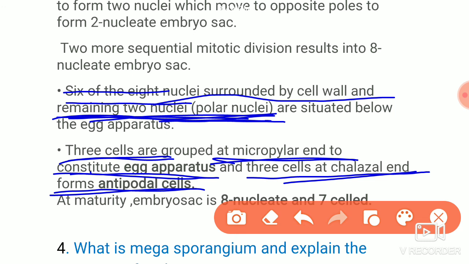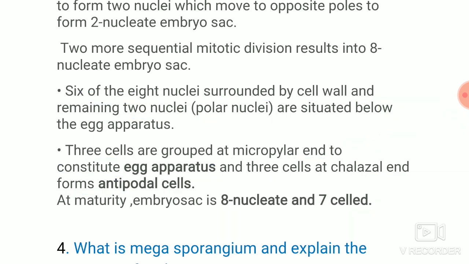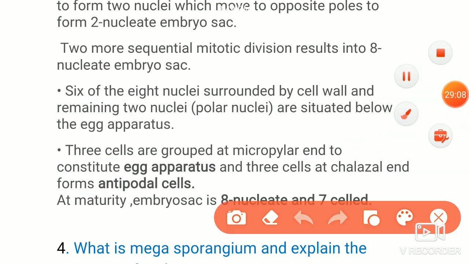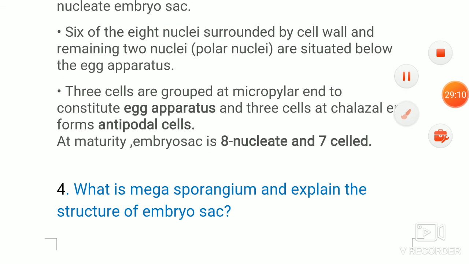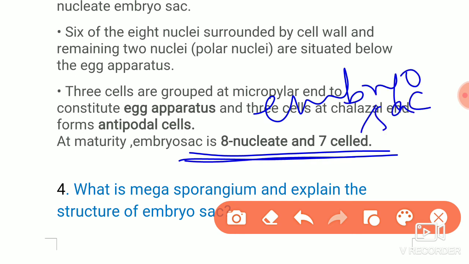So this is called the embryo sac structure. Another name for this, you have to write it as 7-celled 8-nucleate. Both are the same. For both, the same answer should be written. Embryo sac or 7-celled 8-nucleate, it is the same.